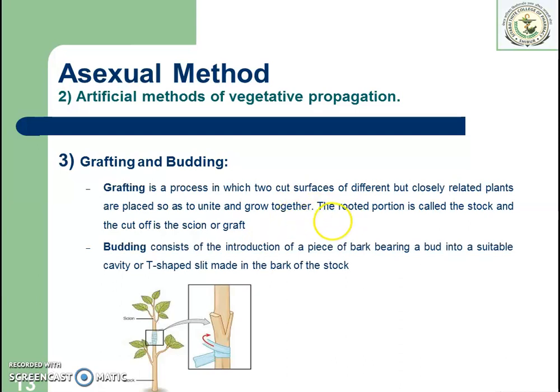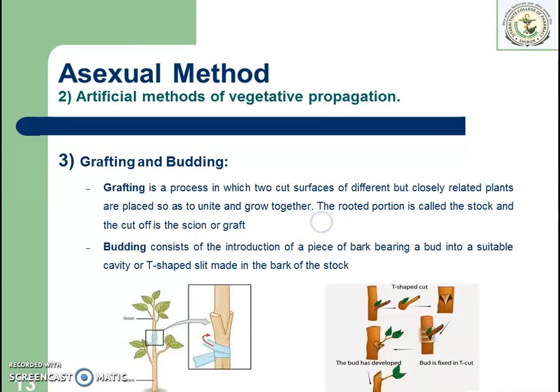It consists of introduction of a piece of bark bearing a bud into a suitable cavity or T-shaped slit made in the bark of the stalk. You can see in the image how the budding is done. A T-shaped cut is made in the parent plant or stalk, and in that T-shaped slit, a portion of another plant's bark having a bud is placed, and it is tied with the help of some wax and cloth, and once it develops, it gets fixed into the T-shaped slit. So that is grafting and budding.